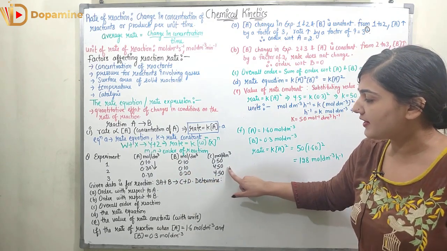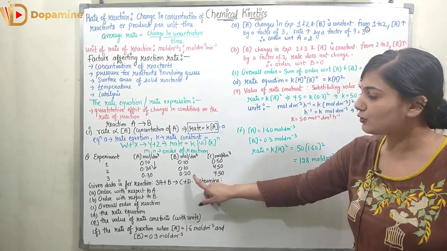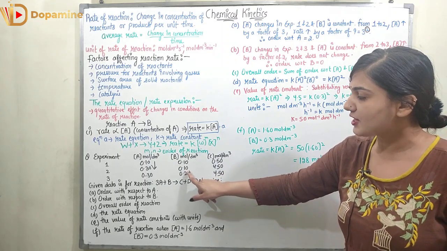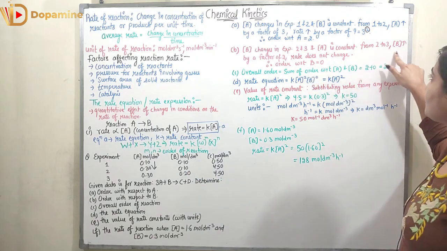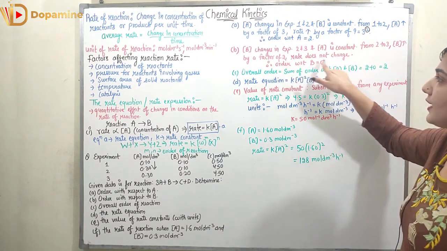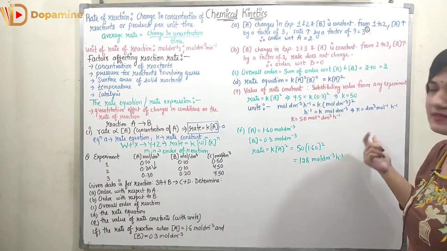Now let's observe the rate. The rate has not changed even though the concentration of B is changed from 0.1 to 0.2. So I can say from 2 to 3, if B increased by a factor of 2, rate does not change. So order with respect to B is equal to 0.